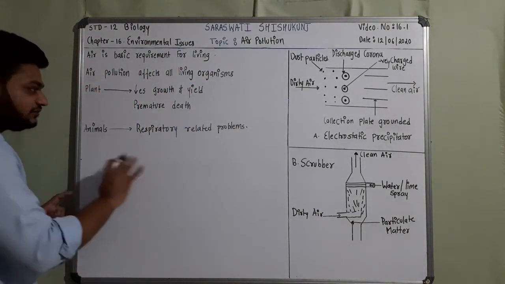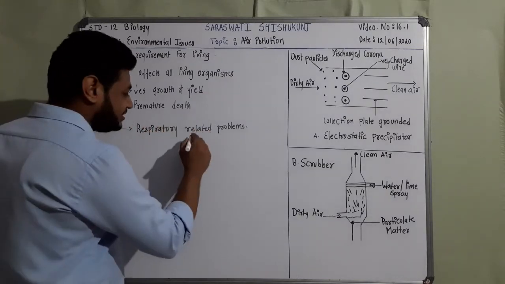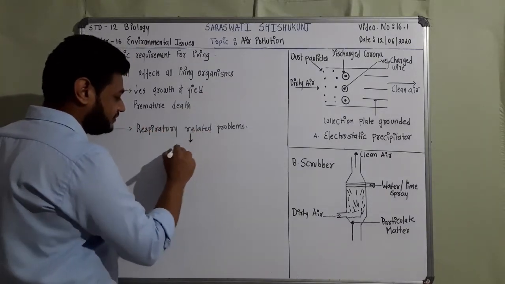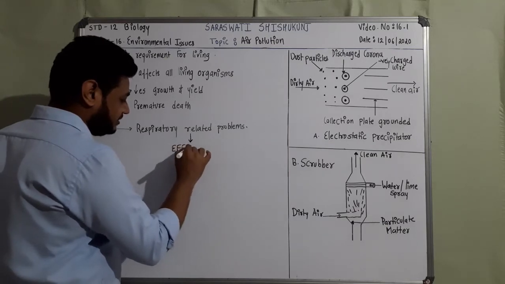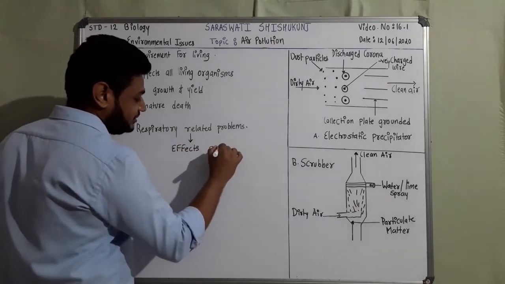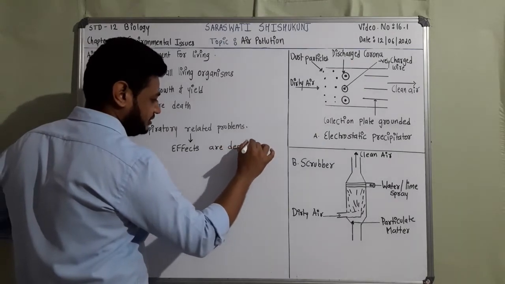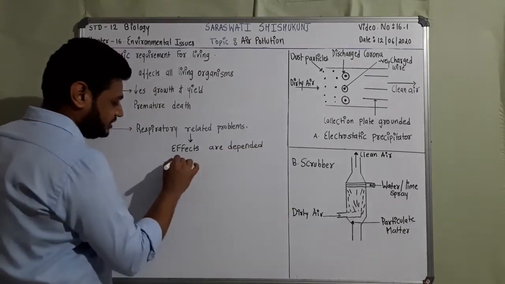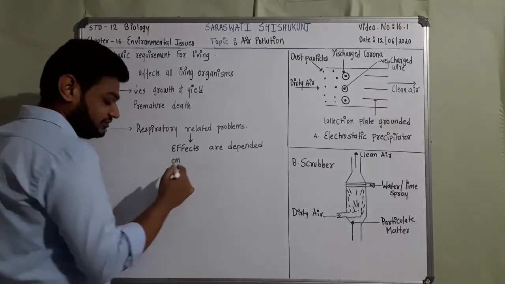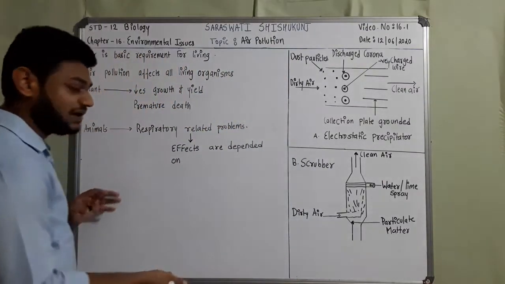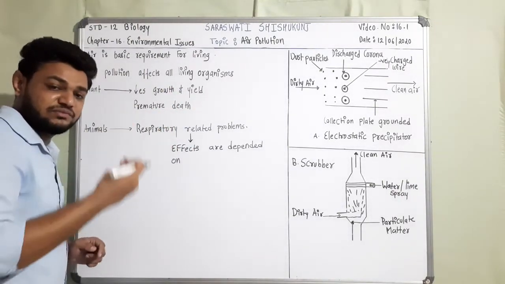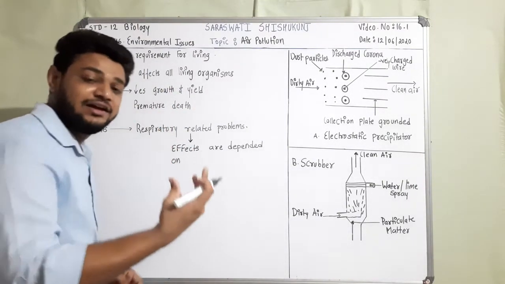Whenever we talk about these respiratory related problems or effects, the effects are dependent on two things. First, the concentration of particulate matter. First of all, how much particulate matter, how many particles are present in the air.